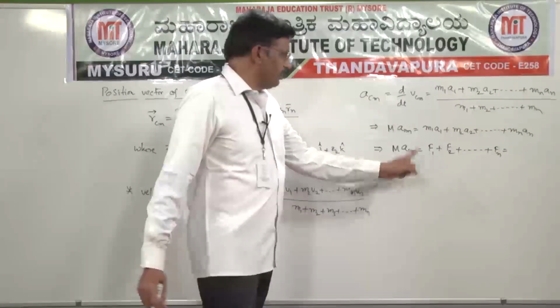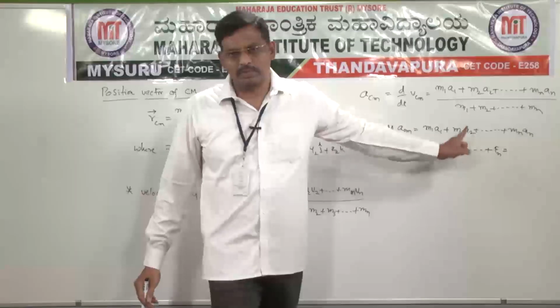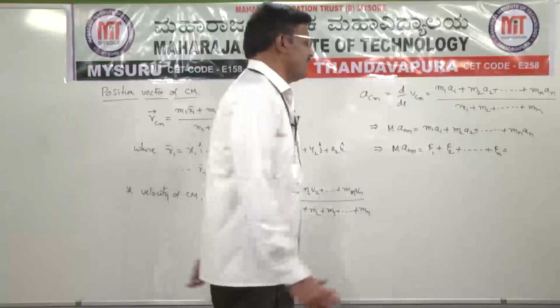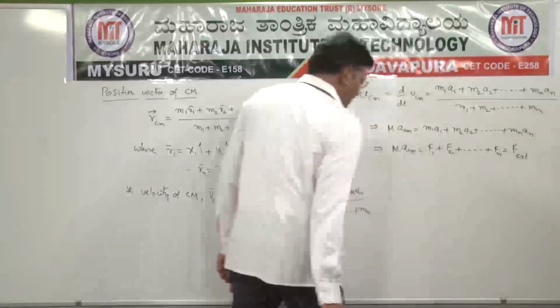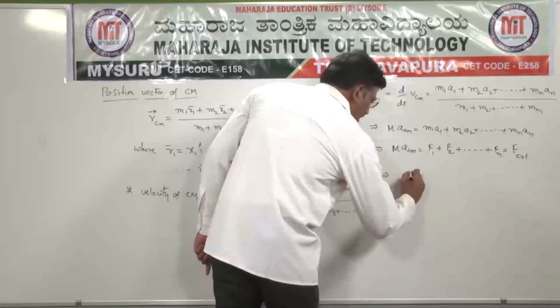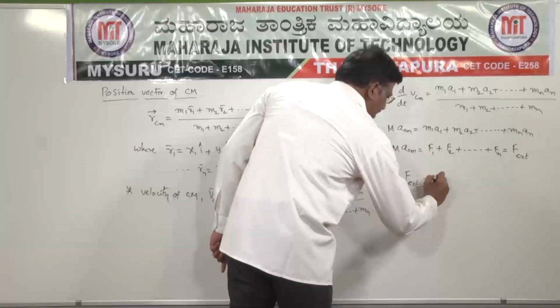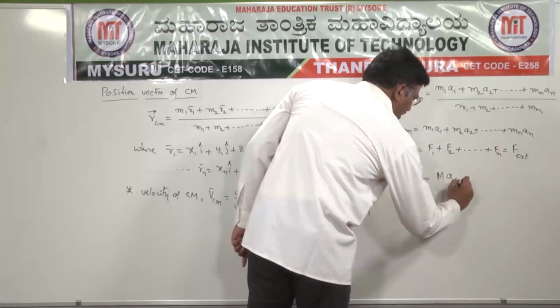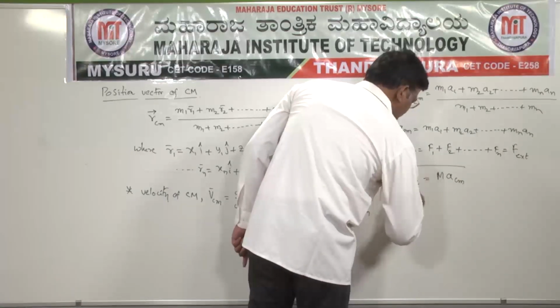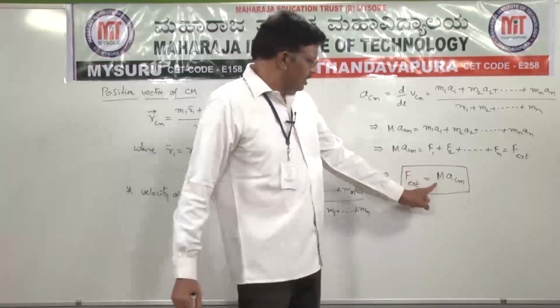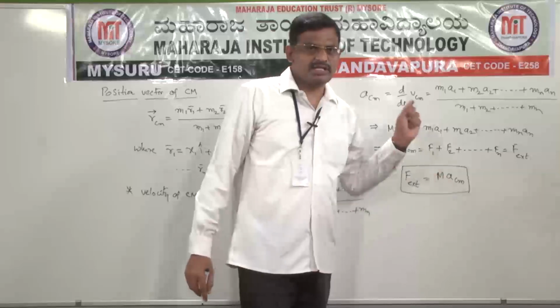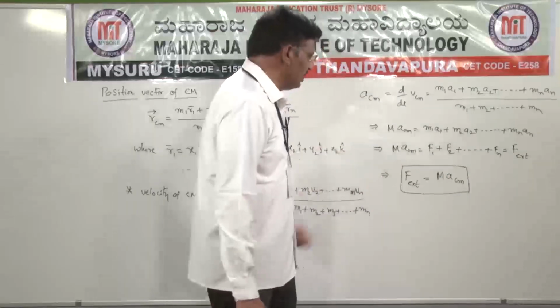This F1 plus F2 plus F3 plus and so on plus Fn can be written as net external force, that is F external. So according to Newton's second law of motion, F external is equal to M into A_CM. So it means for the center of mass, Newton's second law is applicable. Newton's second law is applicable only for center of mass.